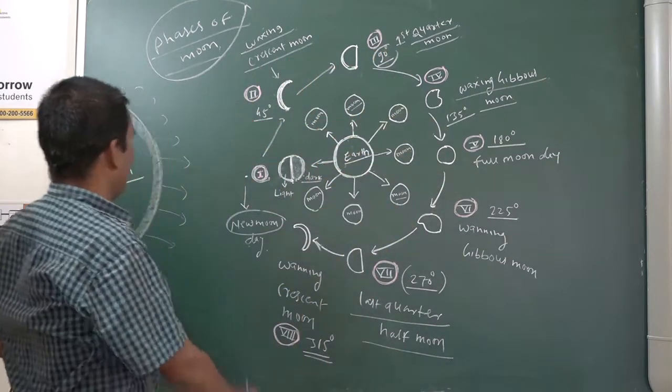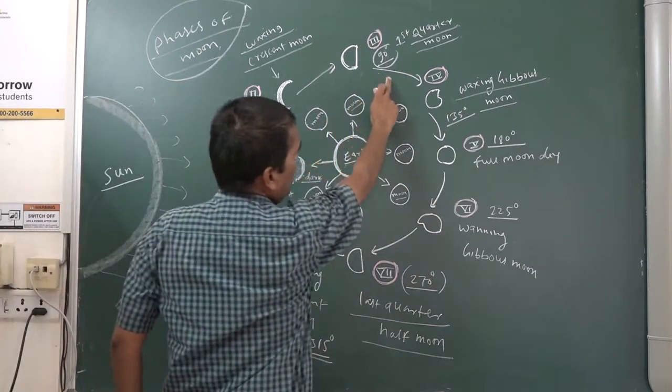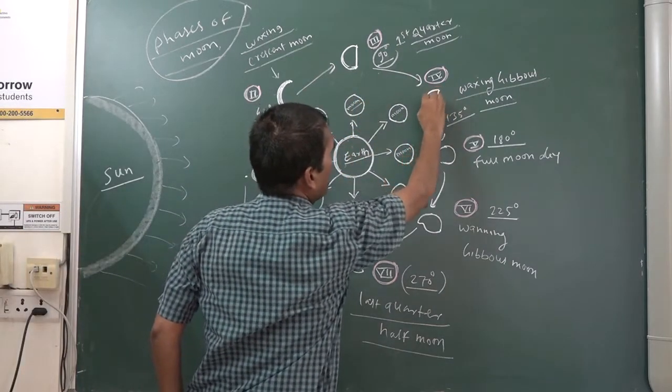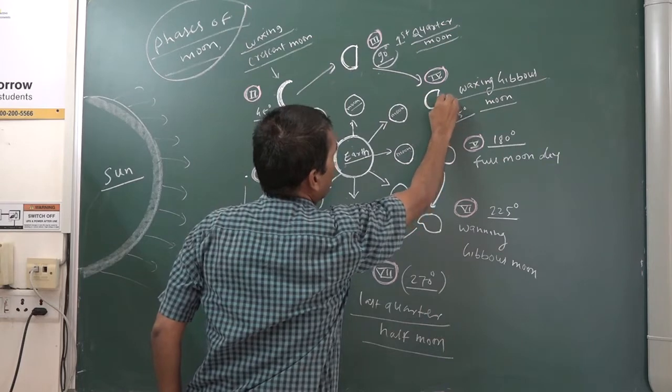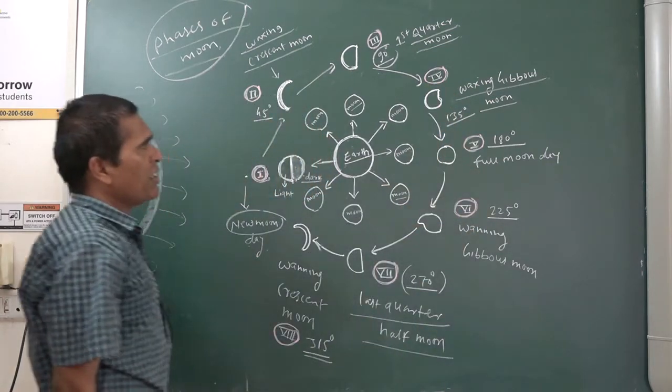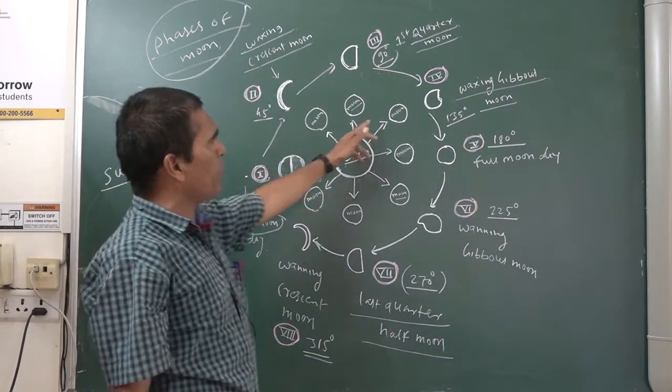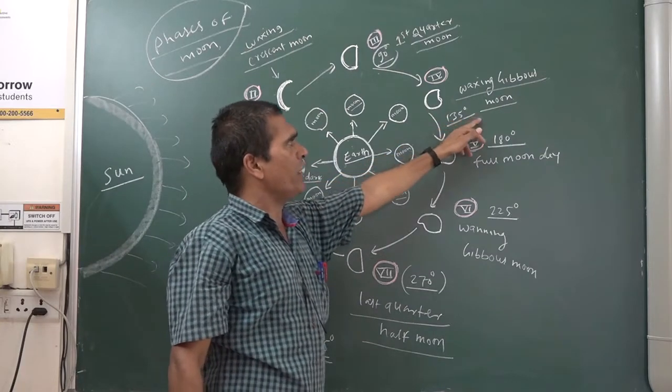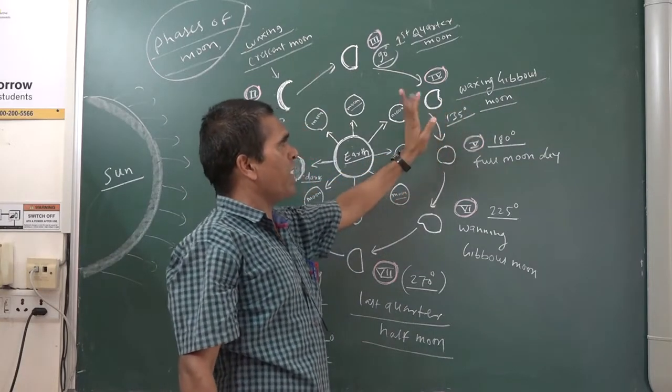And after that, from the first quarter moon it becomes a gibbous shape, that is a gibbous moon, the waxing gibbous moon. At that time the moon makes a 135 degree angle, and the shape is like that.